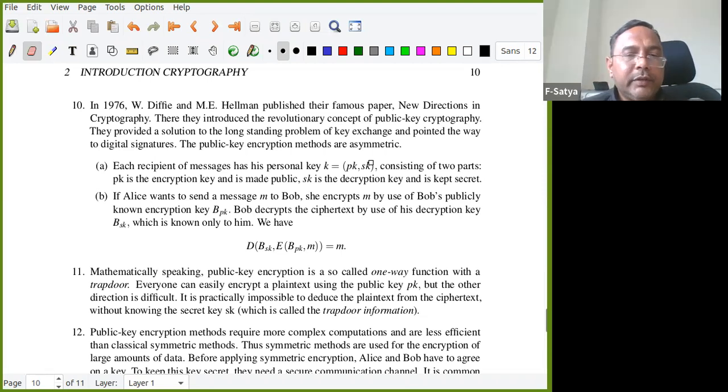Now, how does this work? If Alice wants to send a message M to Bob, she encrypts M by use of Bob's publicly known encryption key, that is BPK. BPK means Bob's public key. Bob decrypts the ciphertext by use of his decryption key, BSK, which is known only to him.